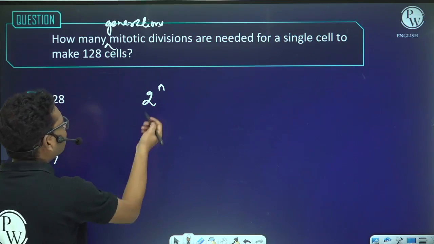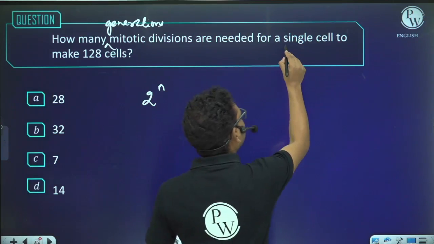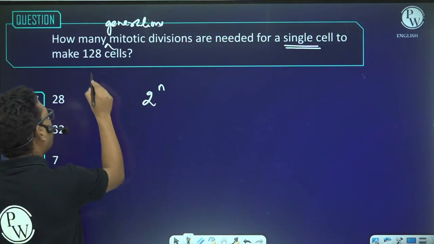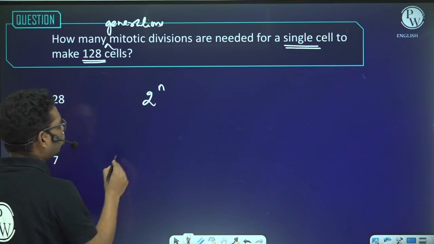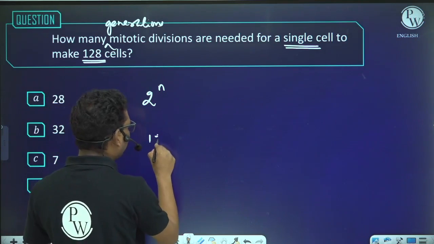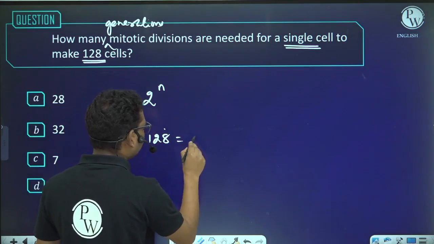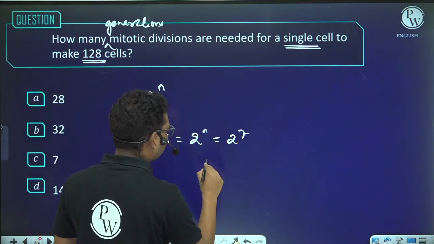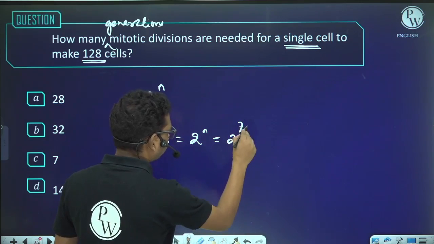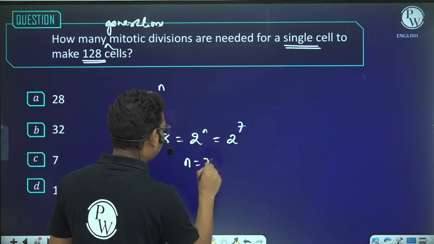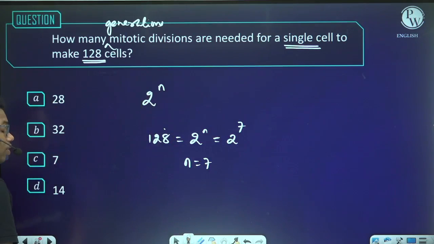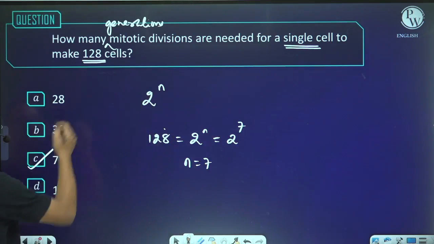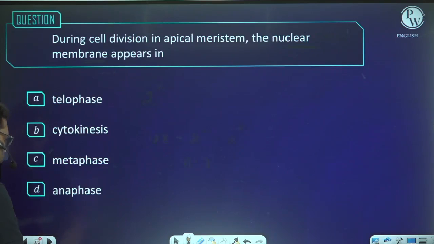Okay, so how many cells have you taken initially? Single cell. How many cells do you have to obtain? 128 cells. So for 128 cells, the value of n will be 7. That means after 7 generations, the number of cells produced from a single cell will be 128.